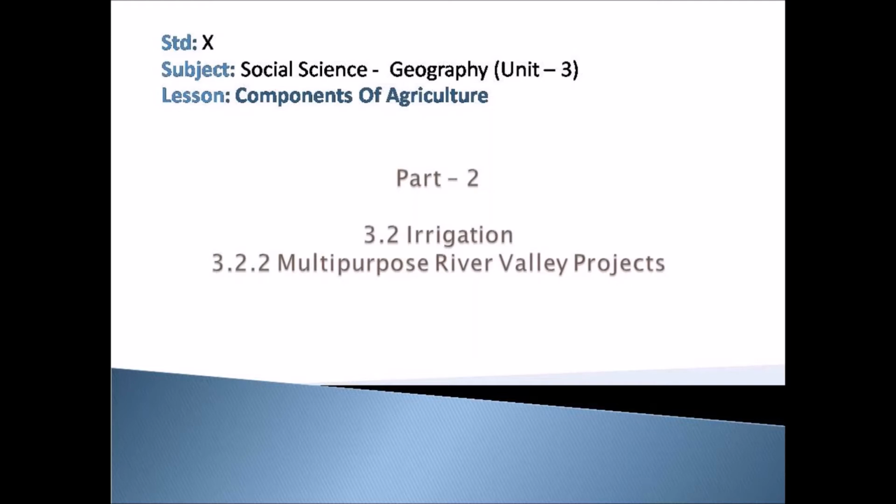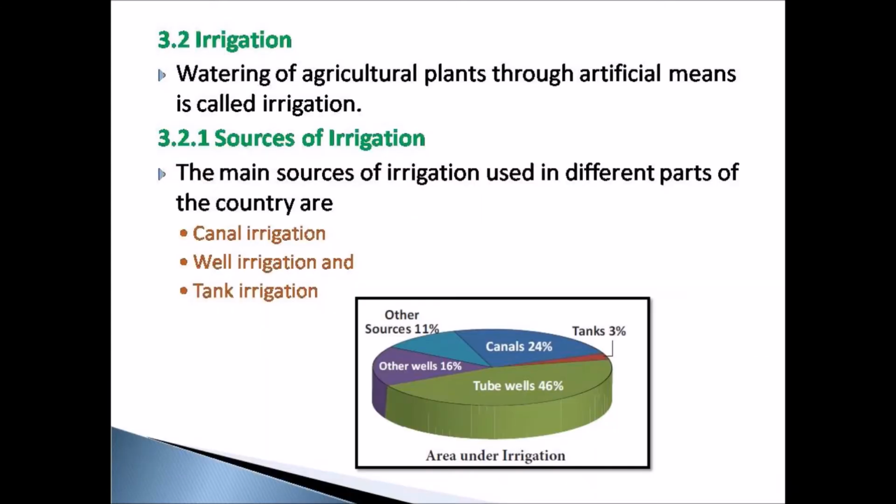Hello students, in the previous class we saw about soil and its types, distribution of soil, and about soil erosion, soil degradation, and finally we saw the methods to conserve and maintain the fertility of the soil. In today's class we will see about irrigation and its importance and also the types of irrigation carried out in India.